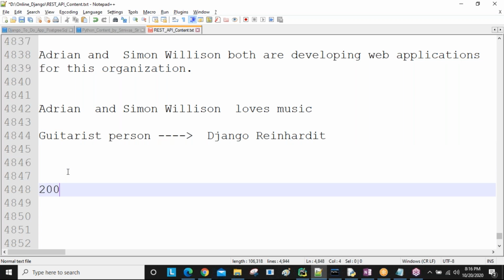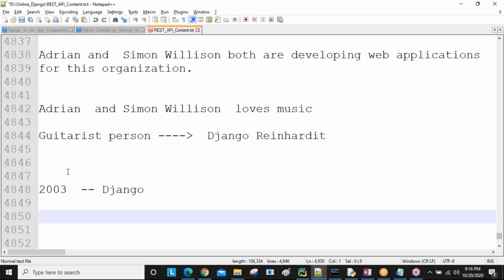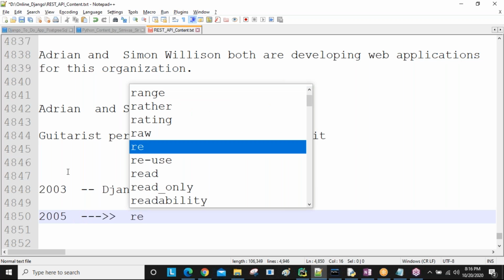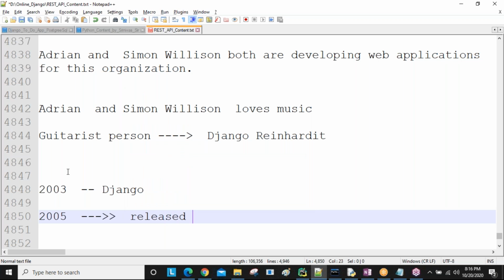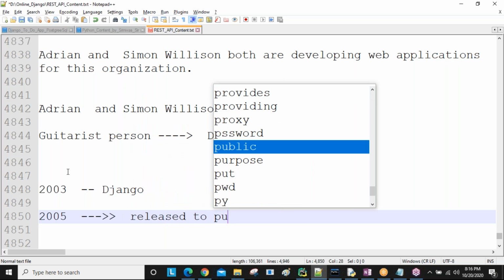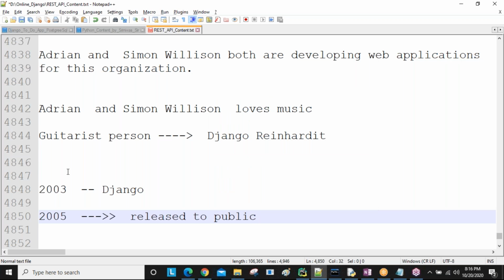In 2003 they started, sir. In 2003 they started the Django framework. Am I right? In 2005, they released it to the public.